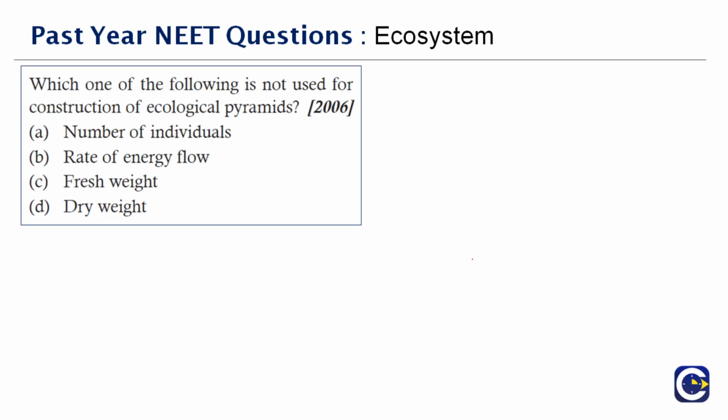Next question here. Which one of the following is not used for the construction of the ecological pyramids? This is a self-explanatory question and I think all of you will know what the answer is. Rate of energy flow is required, number of individuals is required. Now what is this dry weight and fresh weight? Maybe we need to analyze that.